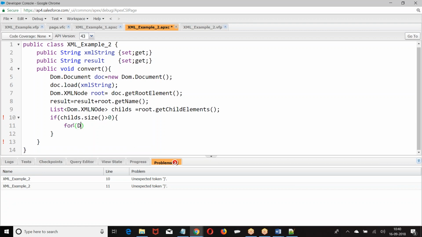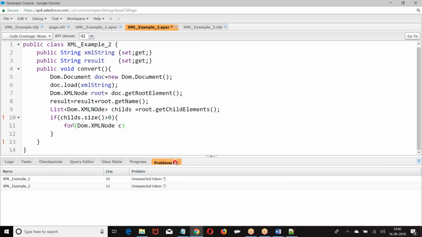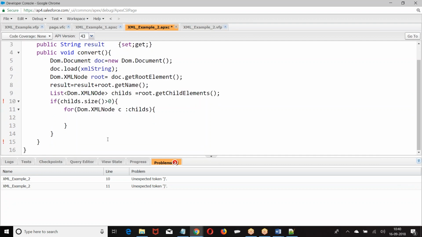then take a for loop, DOM dot XML node. Then I am giving result equal to C dot get name, get the name of the element, C dot get the value of the element, get name and get value or get text.